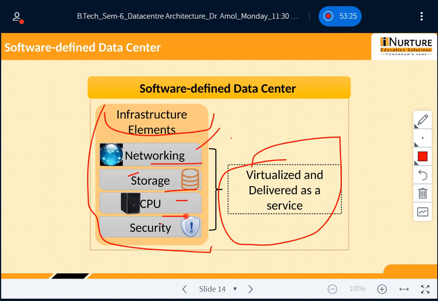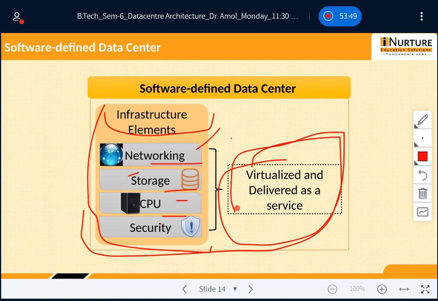A very important thing. Till now, we know what virtualization is, and there are different categories of virtualization: how you can do disk virtualization, how you can do network virtualization. So here I want to say that in the software defined data center, all the infrastructure elements are virtualized and will be delivered as services.